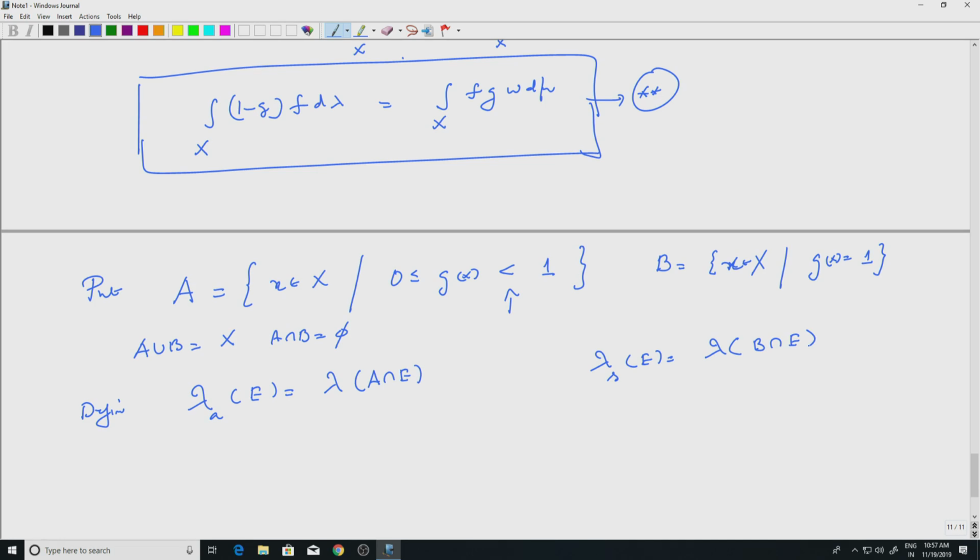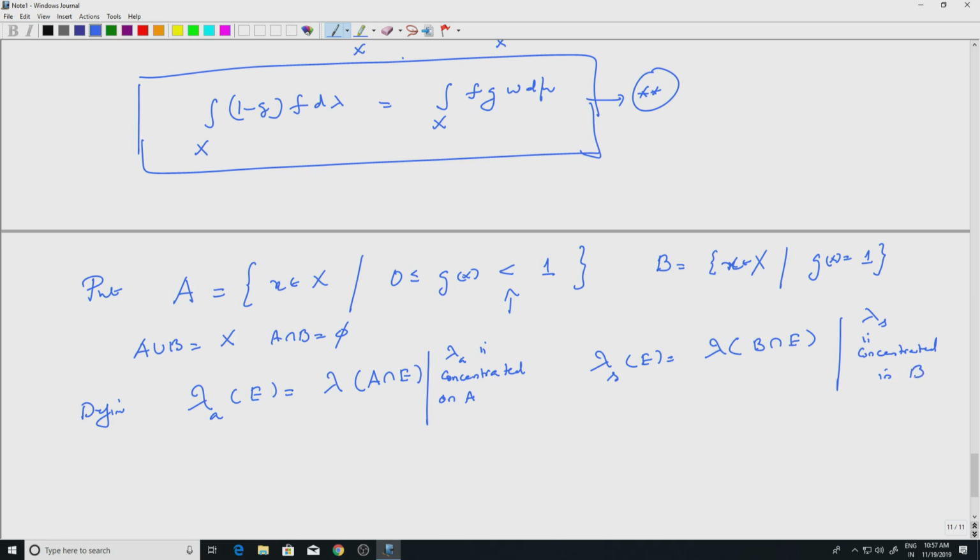Okay. So, lambda A is concentrated on A, right, and lambda S is concentrated in B, right.